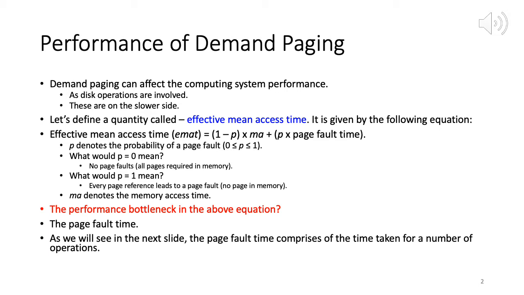Of course, if we were to ask ourselves what is the performance bottleneck in the above equation, definitely the page fault time, because it involves a lot of operations which we'll soon see, and to service all of them it takes quite a significant amount of time. So what we need to do is minimize the number of page faults. Okay. The lower the value of P we can have, the better our effective mean access time will be.